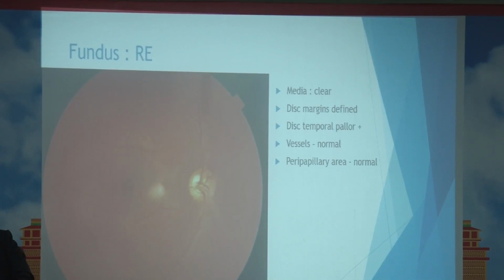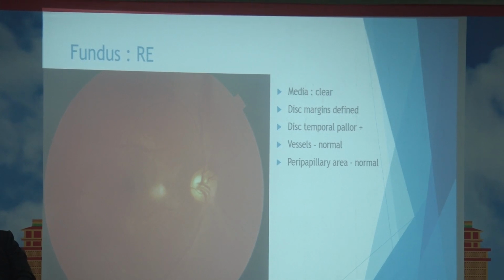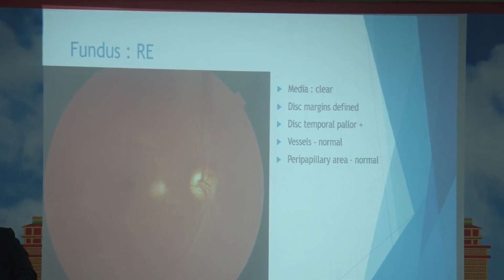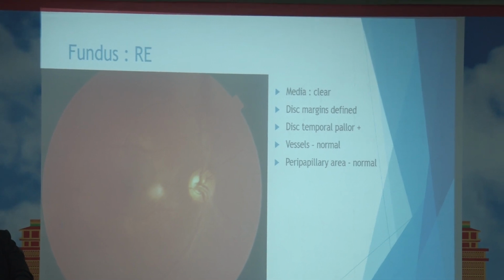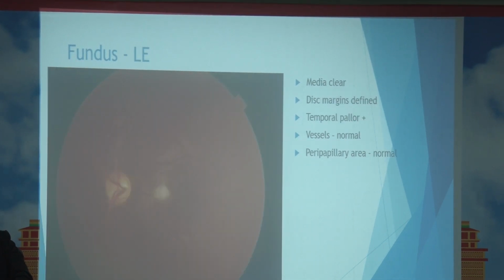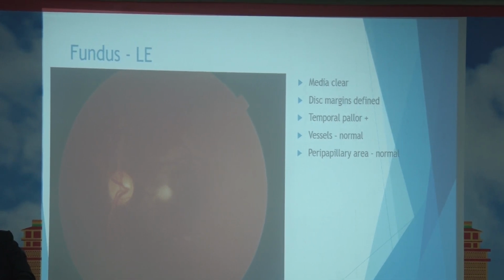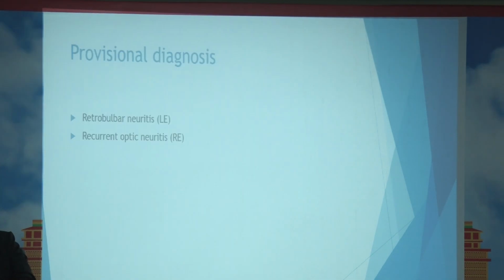This is a fundus picture of the right eye, which shows the media was clear, the disc margins were defined, the cup disc ratio was 0.3, and there was a temporal pallor. The vessels and peripapillary area were normal. This is a fundus picture of the left eye, showing again media was clear, the disc margins were defined, temporal pallor was there, vessels and peripapillary area were normal.